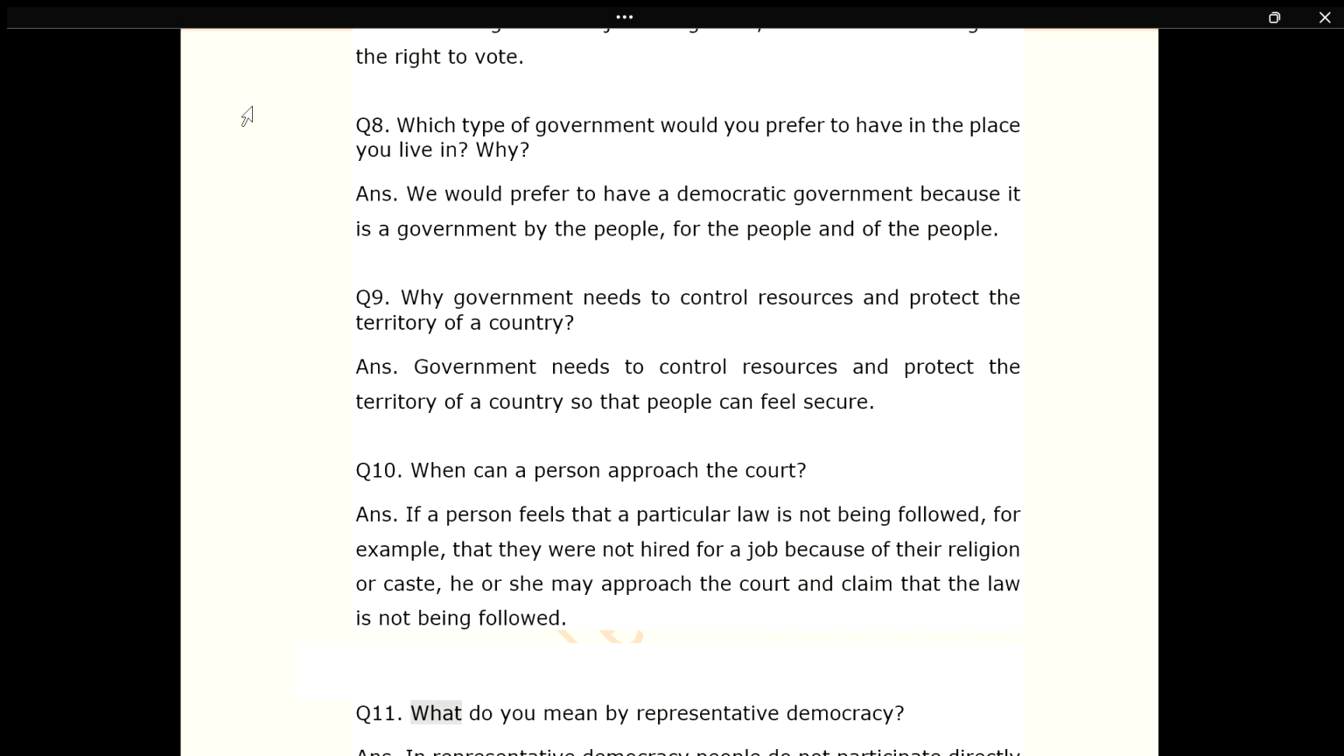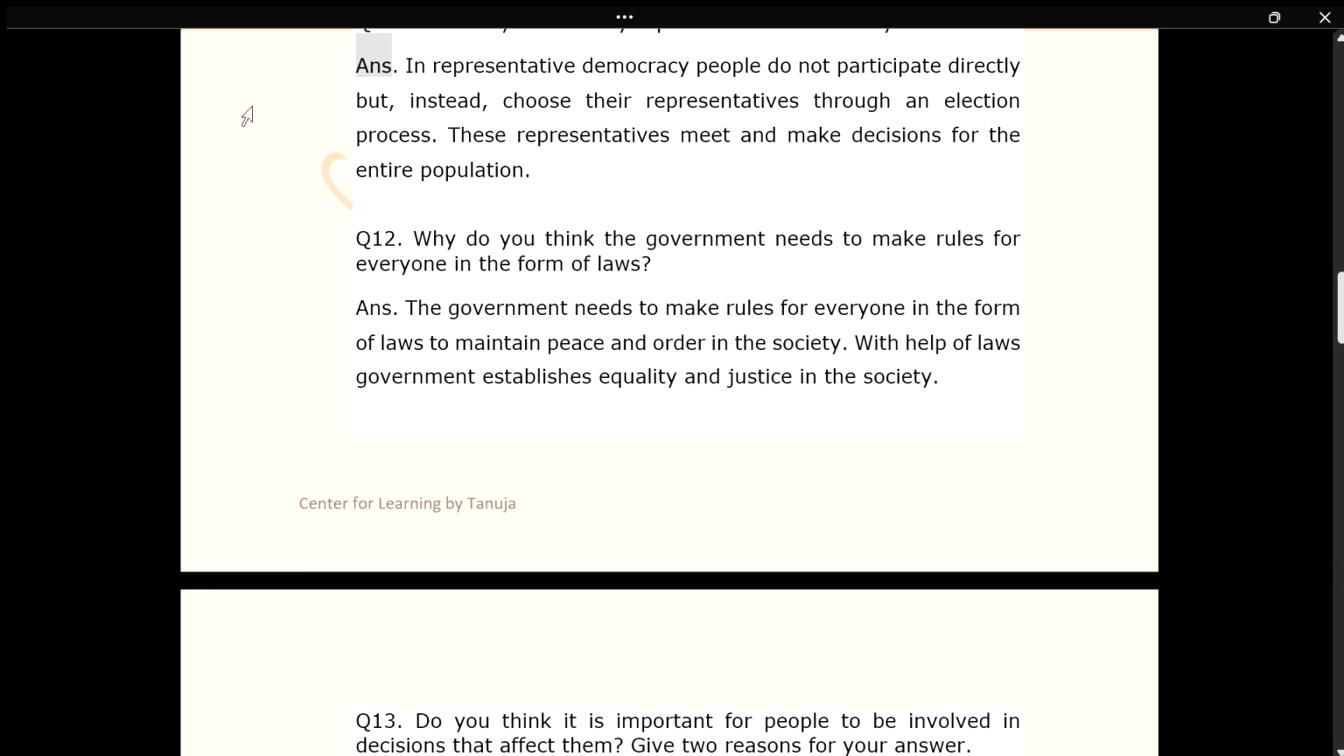Q11. What do you mean by representative democracy? Ans. In representative democracy, people do not participate directly but, instead, choose their representatives through an election process. These representatives meet and make decisions for the entire population.